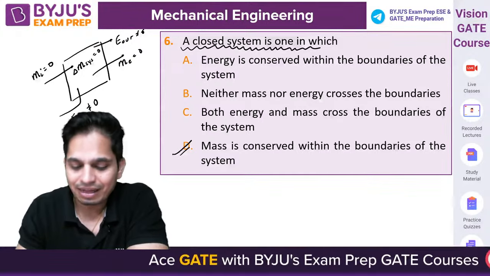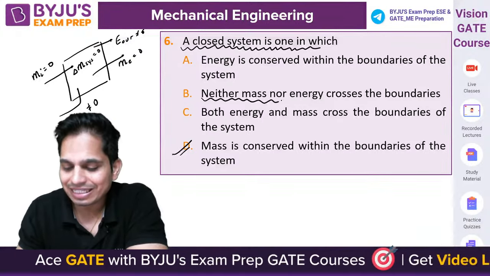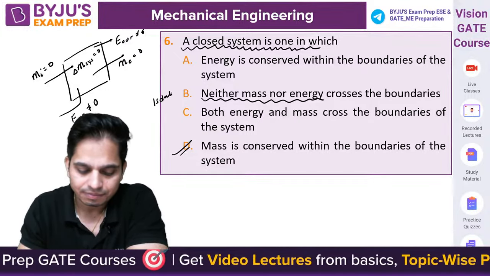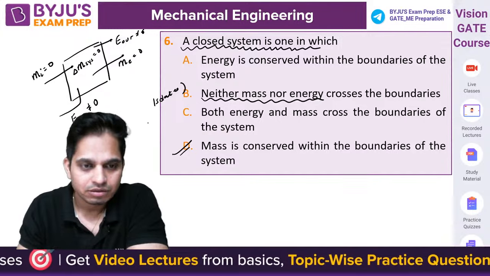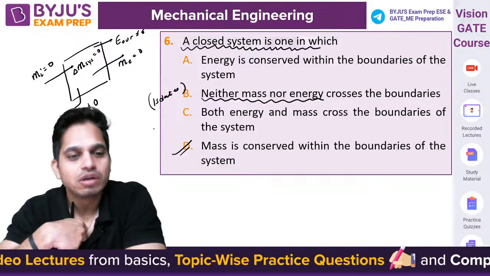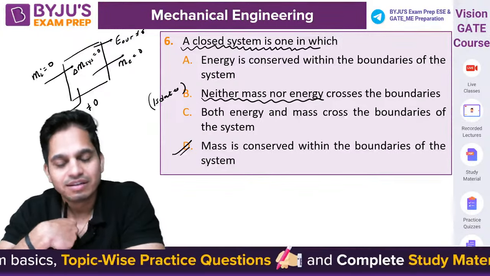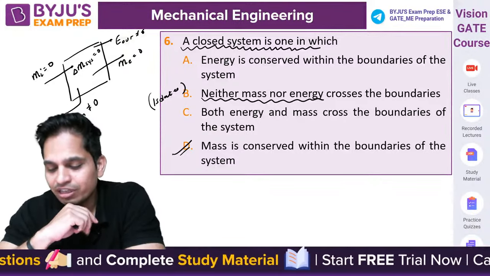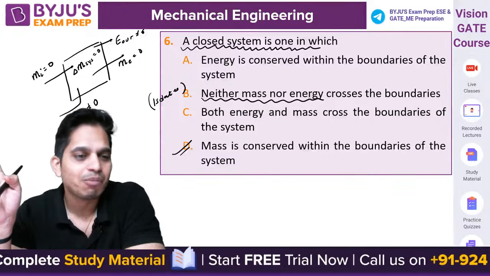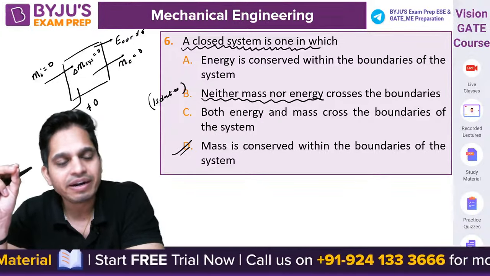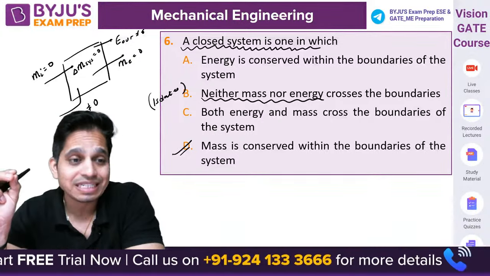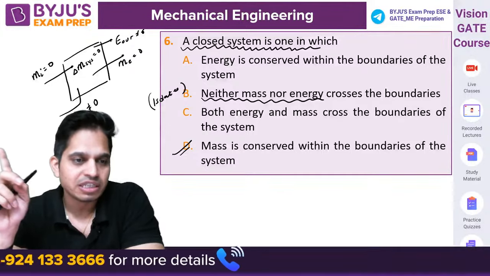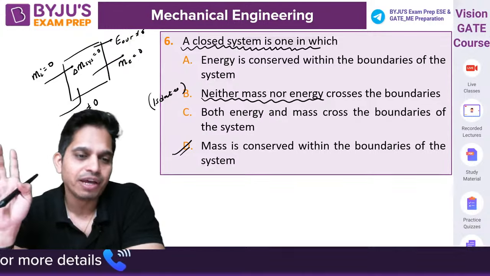Why B? This is an isolated system. It is isolated. A says energy is conserved within the boundary. Energy is not conserved. Energy is only conserved in an isolated system. For open or for closed, energy is not conserved. Okay.